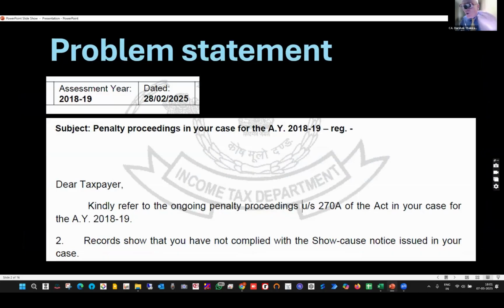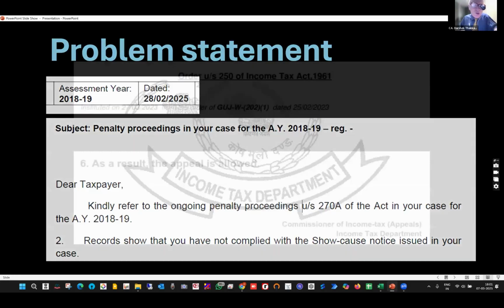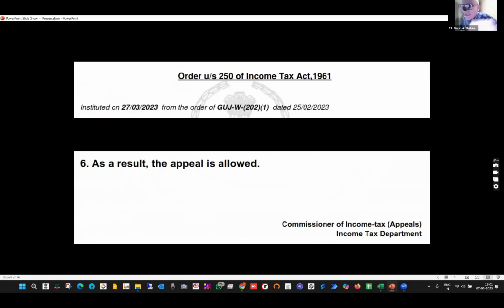My solution is giving a reply to this notice, considering that there was an assessment, and post-assessment there was an appeal, and in the appeal my case has been allowed, and therefore the penalty proceedings have to be dropped. So this is my assessment order. Look at the timeline. That is very important. For any chartered accountant, when the proceedings are long, beyond many years, it takes time to once again collect the facts, put them on a timeline and then redraft.